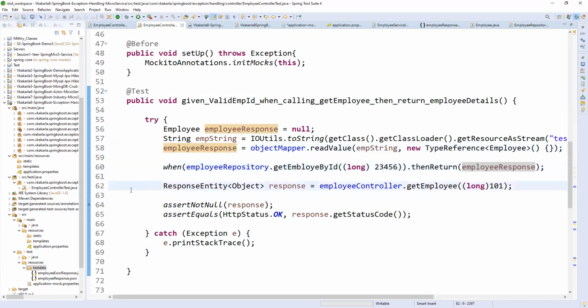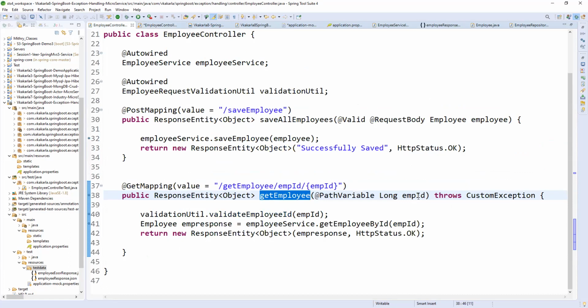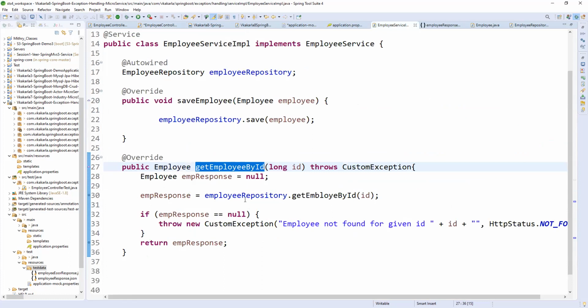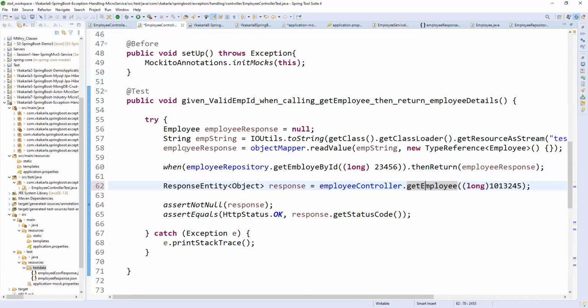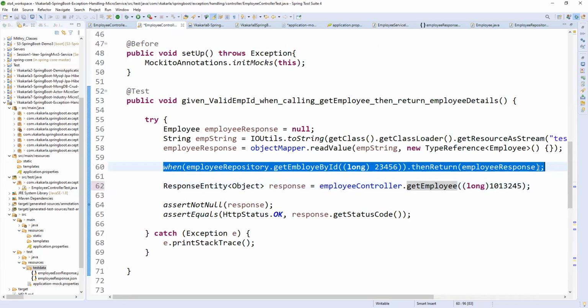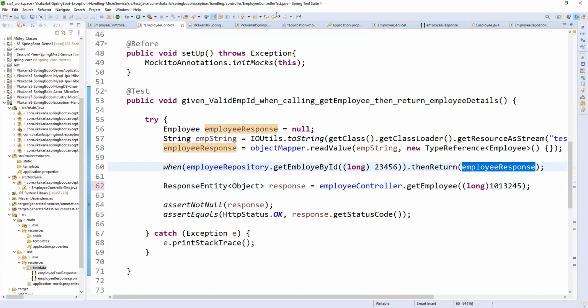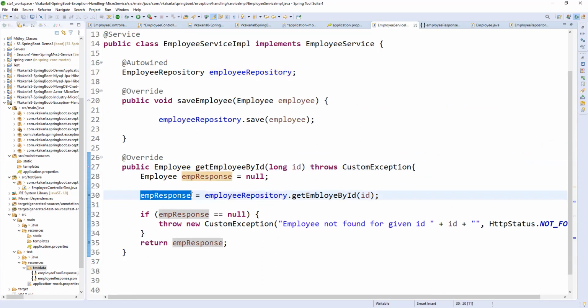Okay, fine. Now we are going to call our controller. From the controller, we are going inside, passing some values. It will come here and go here, with a valid ID. Then the controller will come here. Whenever it reaches this line, instead of touching the actual database, the value we already prepared and returned in our employee controller test will be executed. This response will be returned from here. Why? Because we already prepared it and already told it.